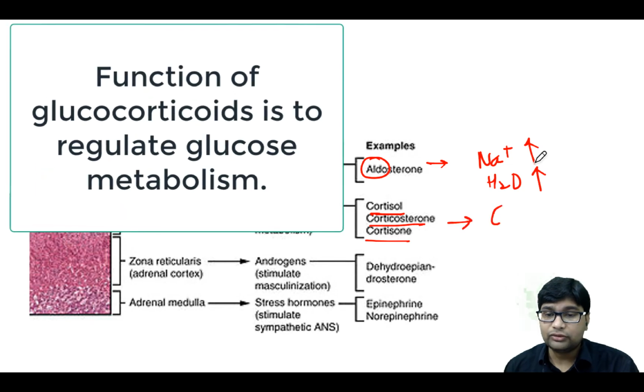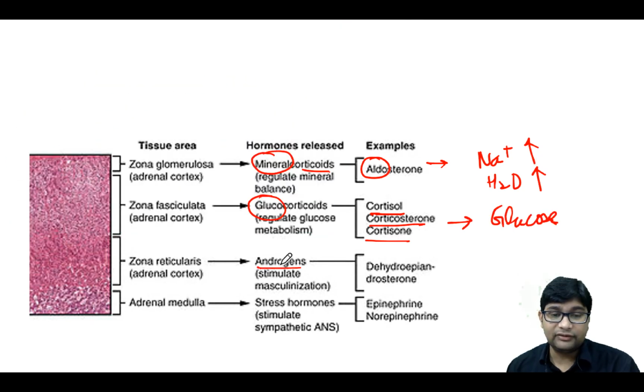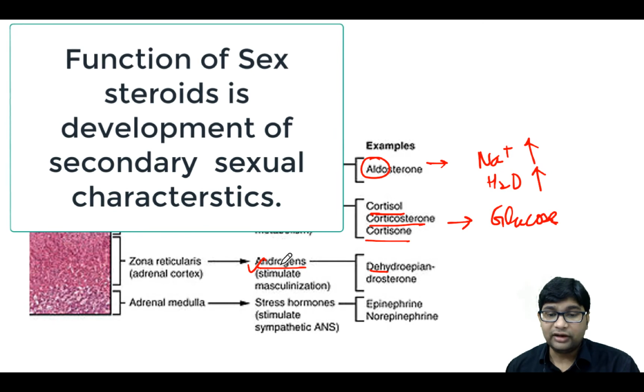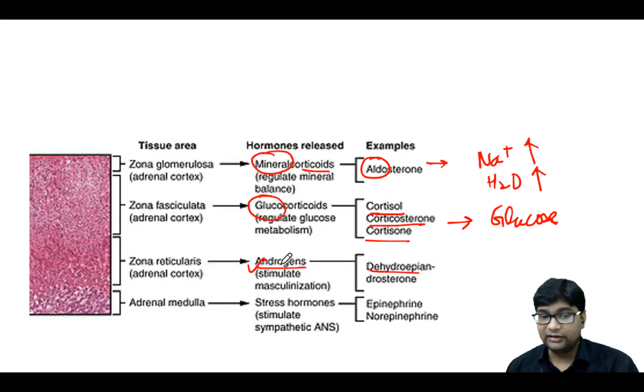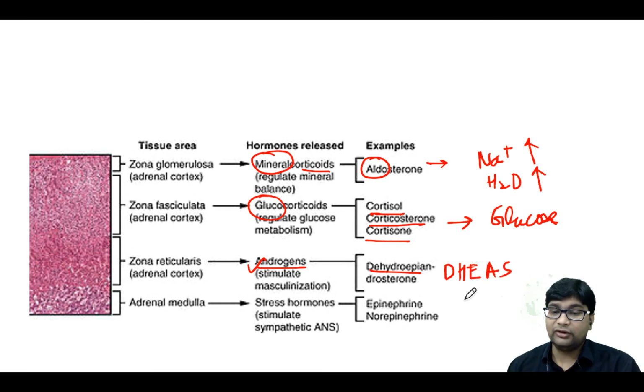Their work is glucose metabolism. And sex steroids like androgen, their work is to develop secondary sexual characters, like dehydroepiandrosterone, which is also short termed as DHEAS when it is a sulfated byproduct. Dehydroepiandrosterone sulfate, and the stress hormones are epinephrine and norepinephrine.